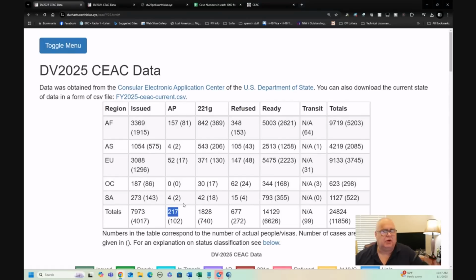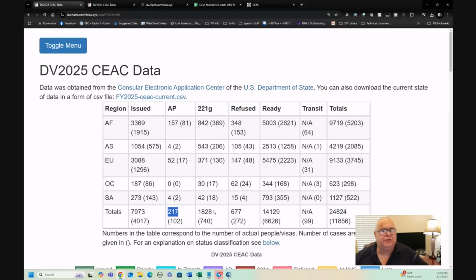Now, AP column is classified as administrative processing, but we know that wording used to mean 221G, which I'll come on to in a minute. But that wording now means that in the CEAC system, that embassy has marked that case has been approved and is going through a visa printing process. So these 217 people are having their visas printed right now, and therefore we consider them issued as well. So we've got just over 8,000, 8,200 almost people that have already been issued so far in the first 3 months of the year.